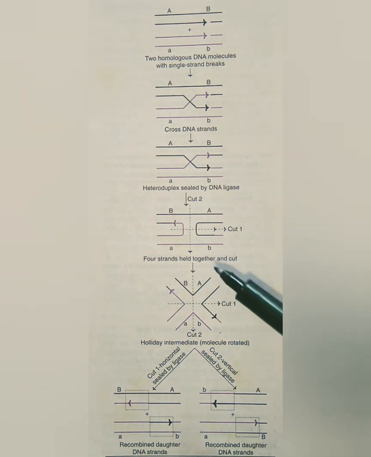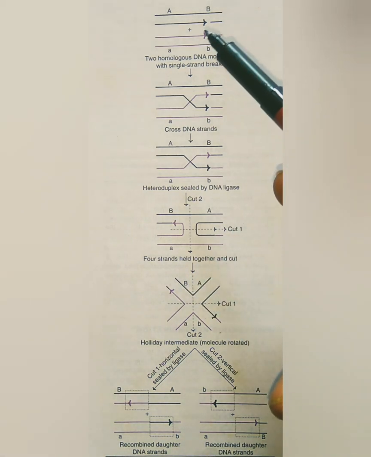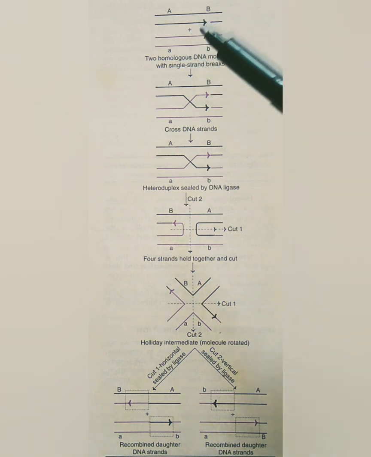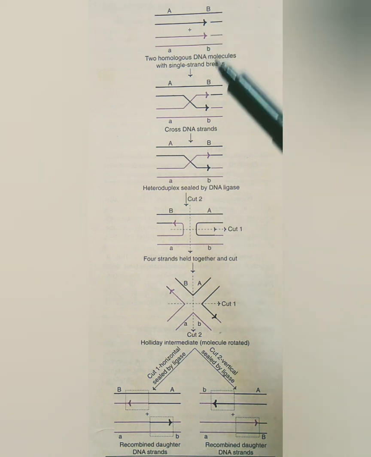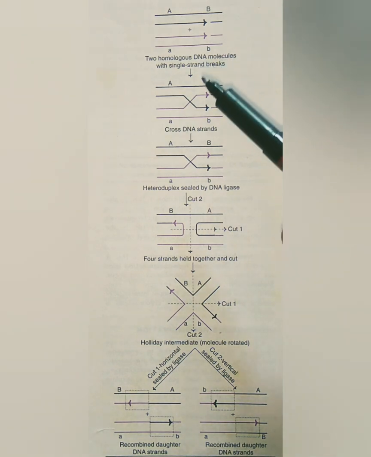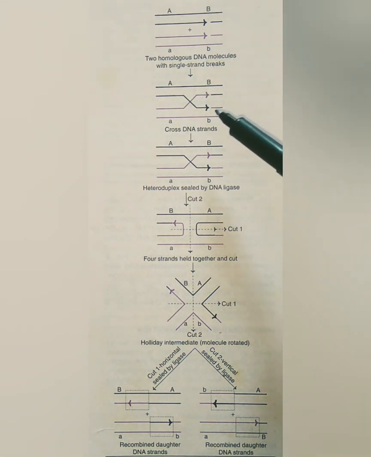The two homologous chromosomes come closer, get properly aligned, and form single-stranded breaks. This results in two aligned DNA duplexes. Now, a strand of each duplex partly unwinds and invades in the opposite direction to form a two-strand cross between the DNA molecules.